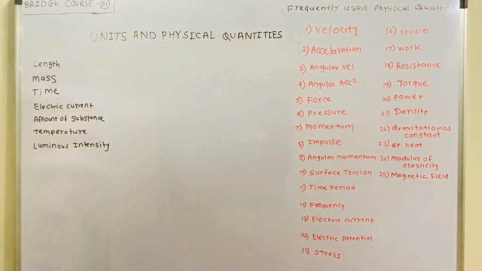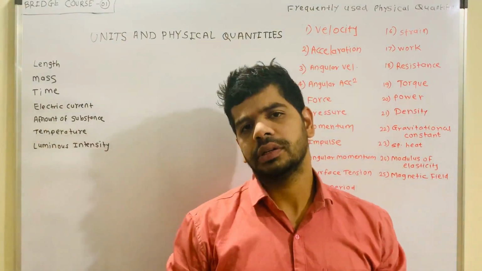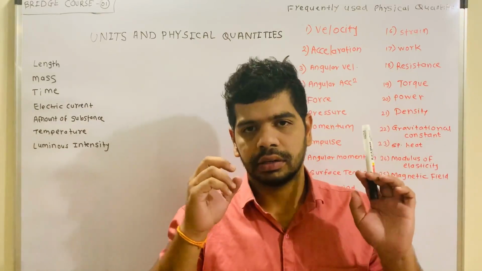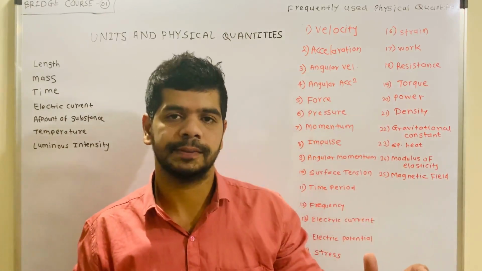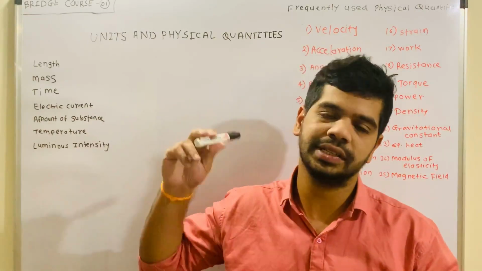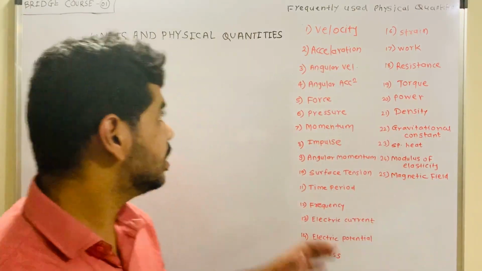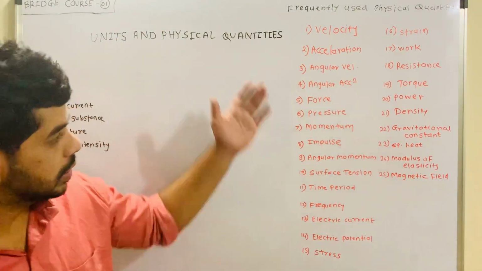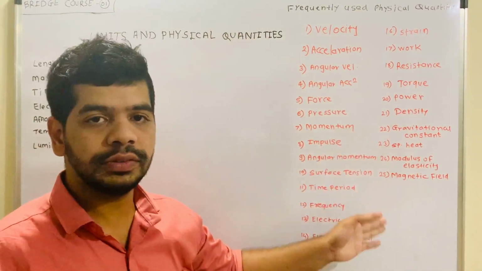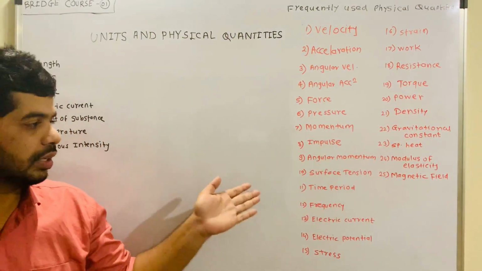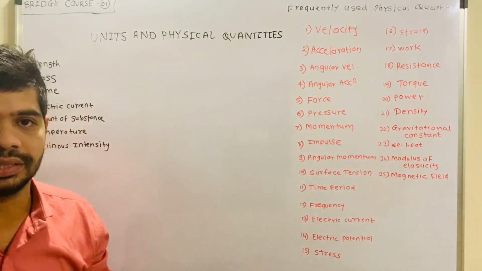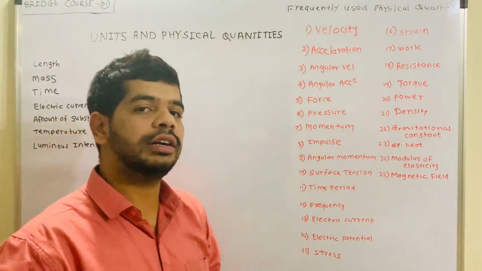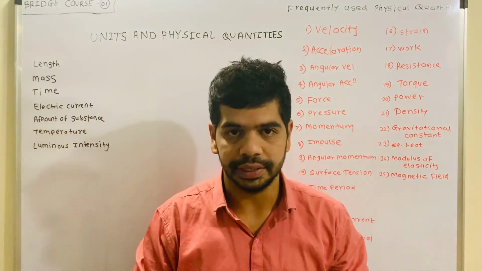So if you want to clarify a particular value or quantity, you should have the units. Then what is meant by physical quantity? The physical quantity is nothing but the quantities which we can measure. The quantities which I wrote are the physical quantities because we can measure those things. So basically, unit is nothing but the standard of measurement of a particular physical quantity.